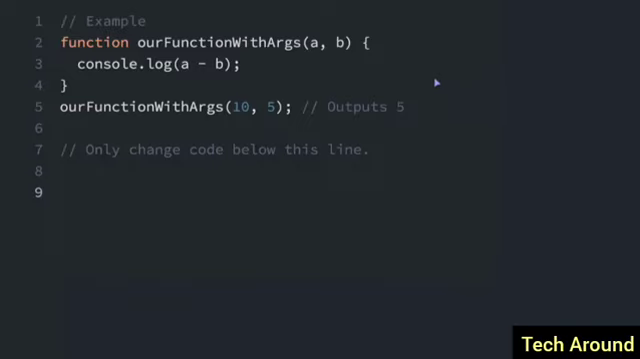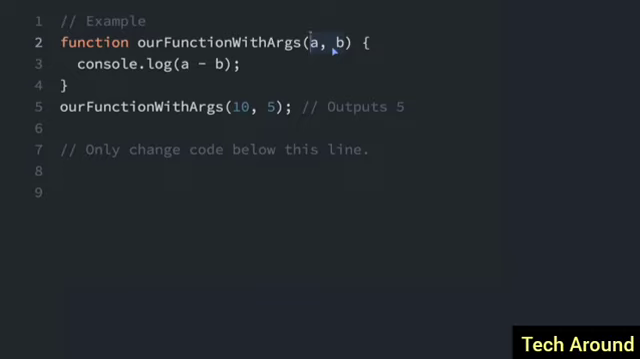Parameters are variables that act as placeholders for the values that are to be input to a function when it is called. So we have defined a function right here called our function with args, and inside the parentheses, we see the letters A and B. Now, these can be any name. We could call these anything, not just A and B. They could really be any words up here.